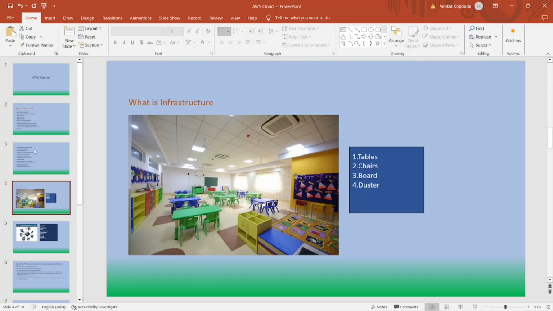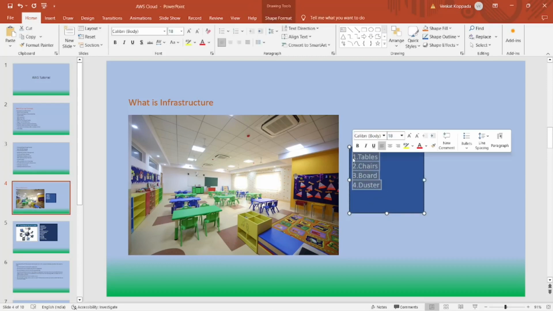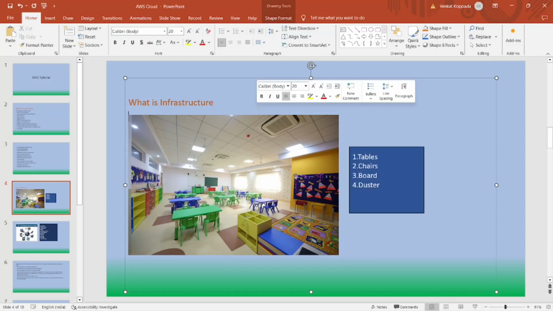So let's say suppose I want to start a school for providing education to students. Okay, so for that I need to take a building for rent, and in that I need to set up an environment. So for that I need school infrastructure like tables, chairs, boards, dusters, books. So if I have all this infrastructure, then only I can provide the education for the students.